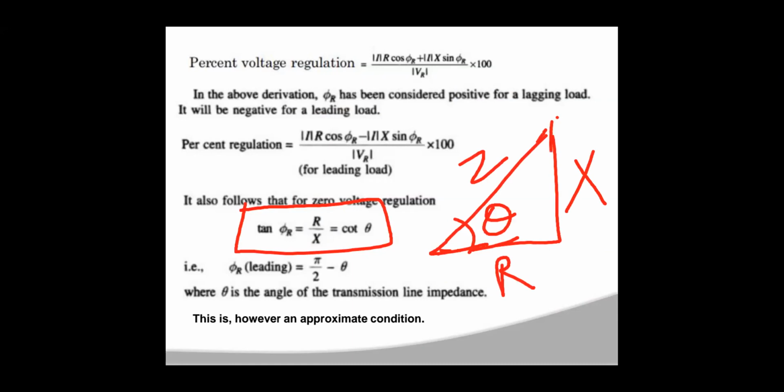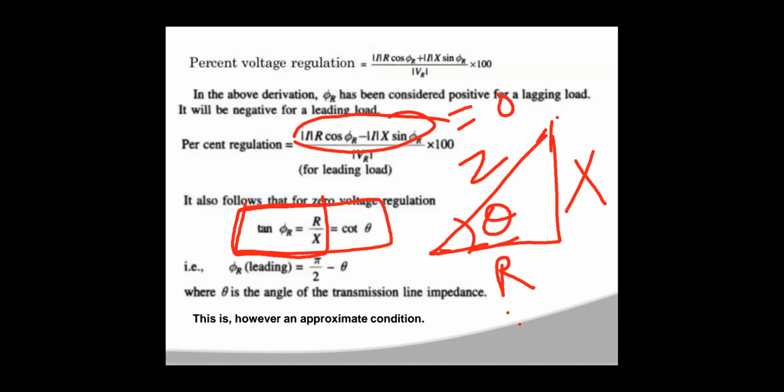Now cot theta is equal to adjacent side by opposite side, that means R by X. Tan phi r is equal to R by X when you equate the numerator to 0. But that R by X will be equal to cot theta from the impedance triangle. That theta is the angle of the transmission line impedance.